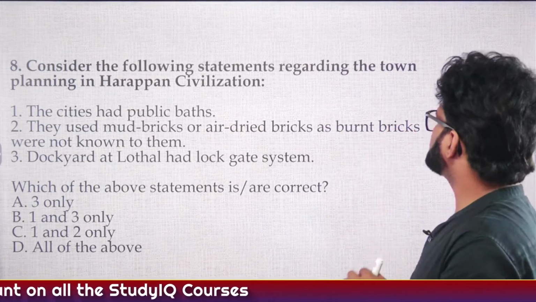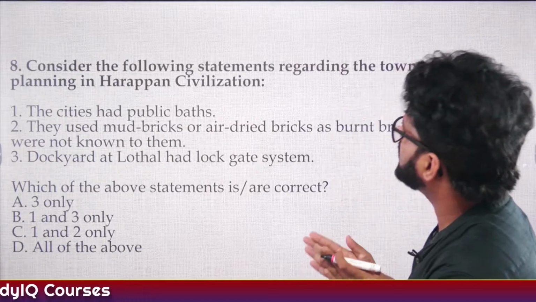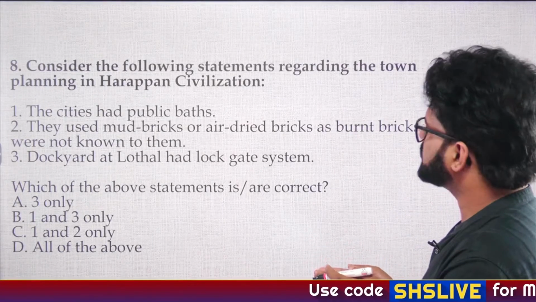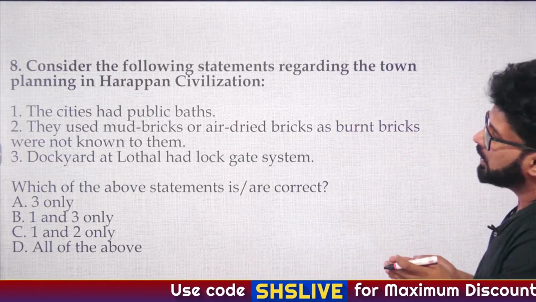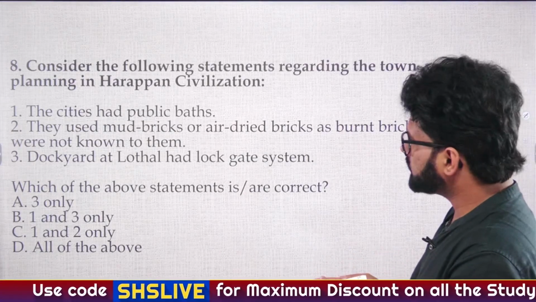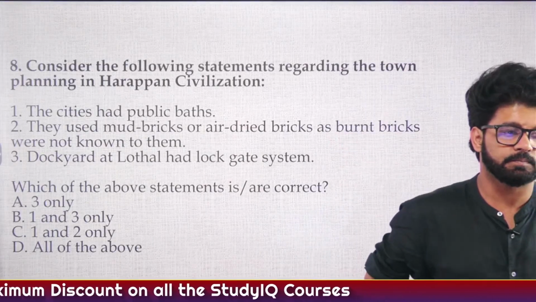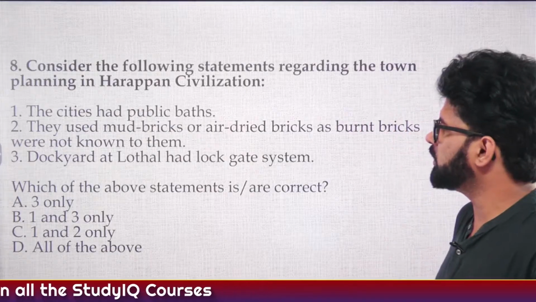Consider the following statements regarding the town planning in Harappan civilization. First, the cities had public baths. Second, they used mud bricks or air-dried bricks as burned bricks were not known to them. Third, the dockyard at Lothal had a lock gate system. Which of the above statements is/are correct? A: 3 only, B: 1 and 3 only, C: 1 and 2 only, D: all of the above.